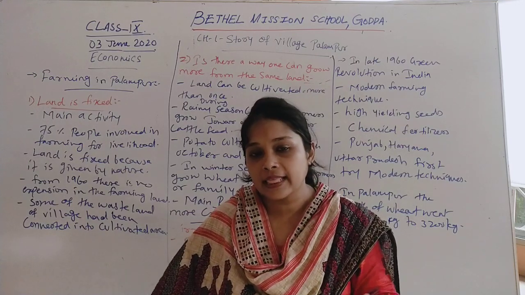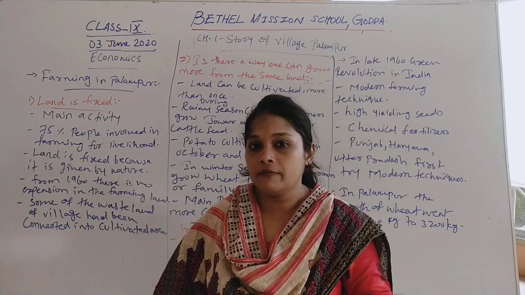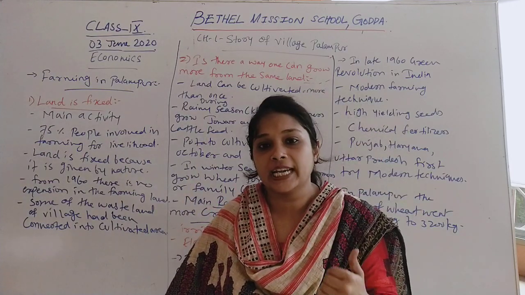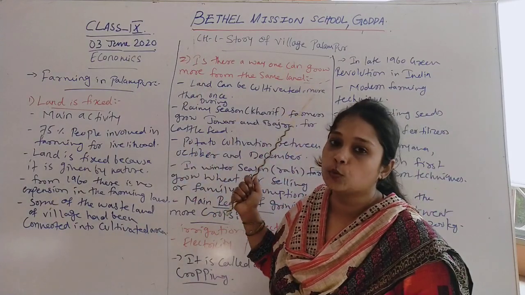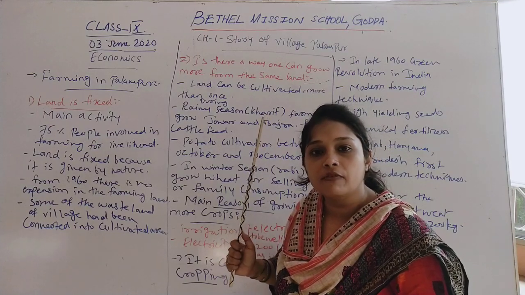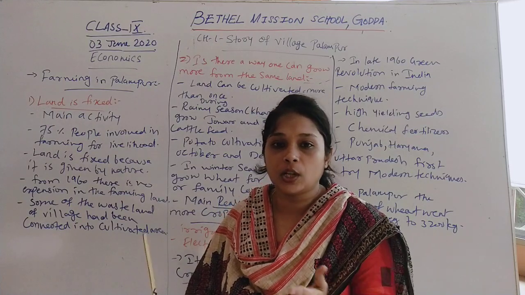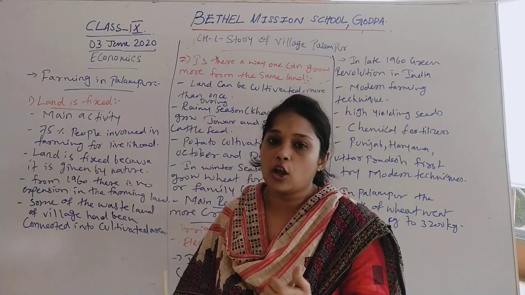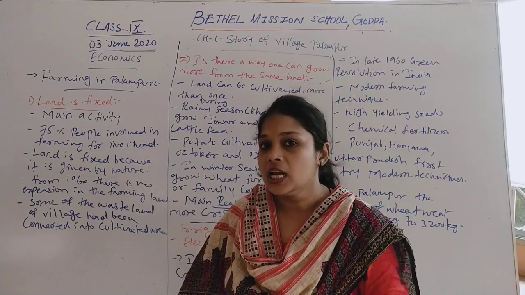Now to understand these four factors of production in a better way, we will first take the first factor of production, that is land. And as I have told you, this chapter, the story of village Palampur, is about a hypothetical village. We take the example of the condition of that village to understand the different concepts of the economic system, that is production, distribution and buying and selling of goods and services.